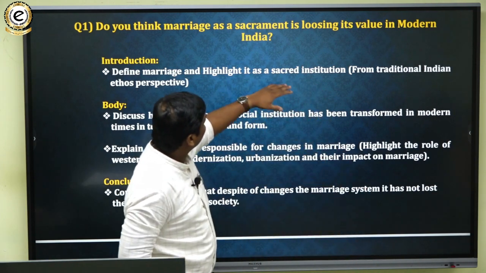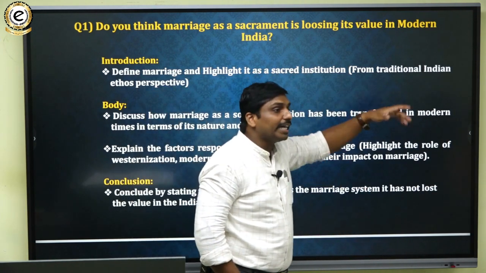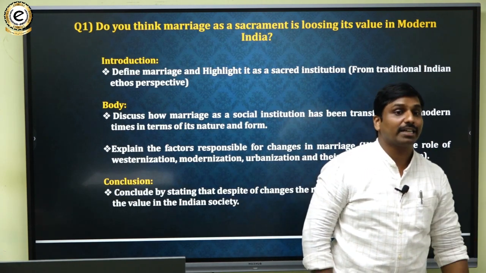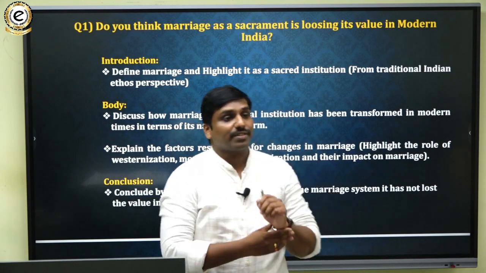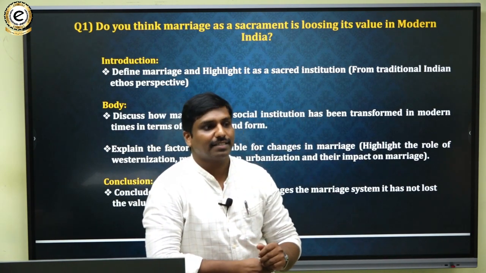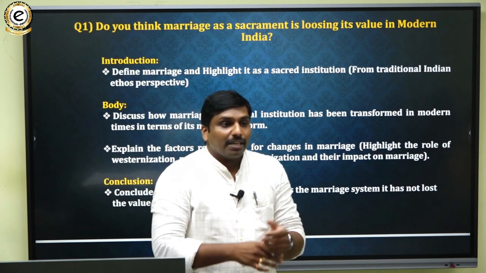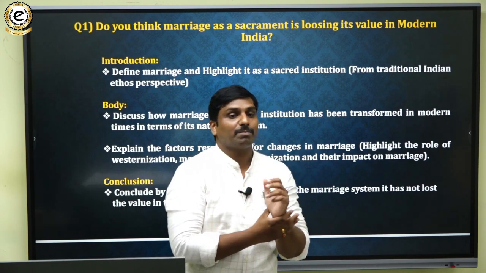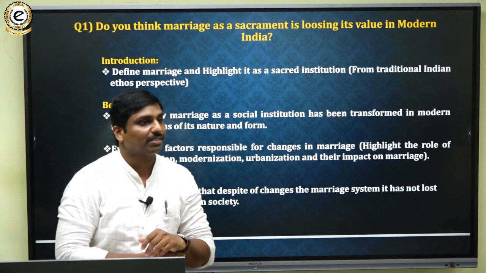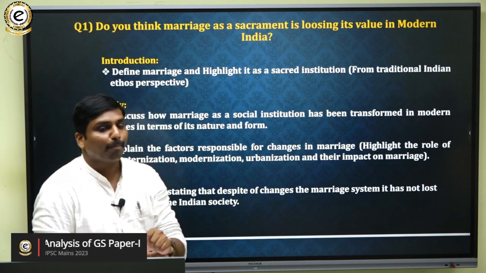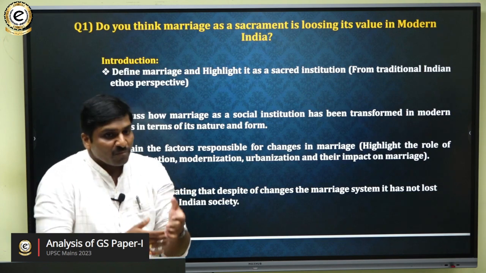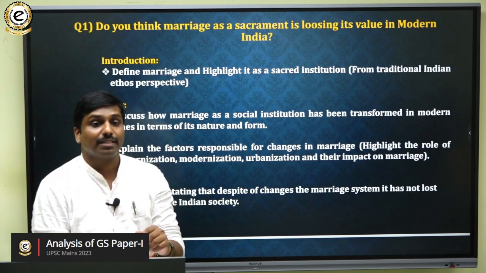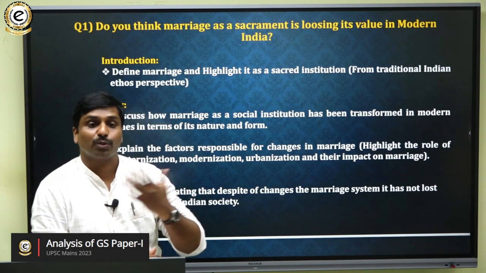Then you can say that from the traditional Indian ethos, or traditional Indian cultural point of view, marriage is considered a sacred institution, because in the life cycle of a man, when we talk from the point of grihastha, different ashramas are there. Amongst them, grihastha is one of the important ashramas. So marriage is considered a dharma from the traditional Indian ethos perspective.